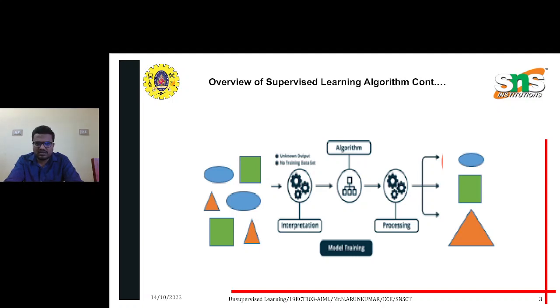The triangular items are also given as input, so that we get only one cluster. Like that, all the values are framed as clusters based on the input variables.